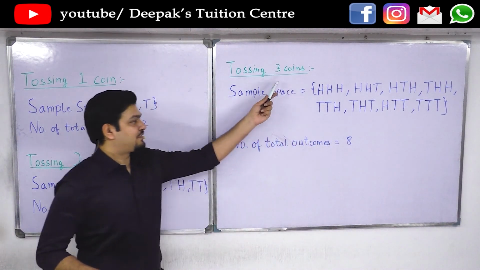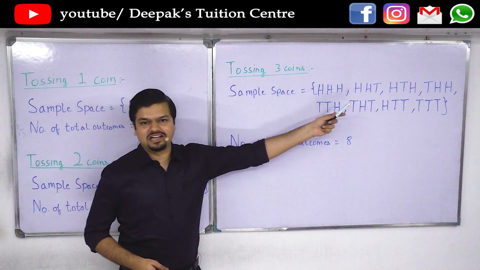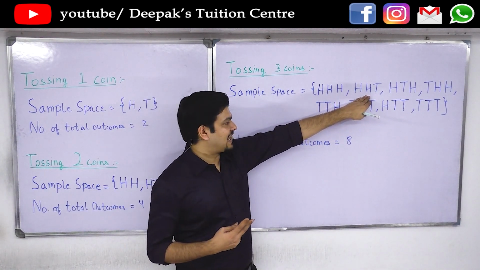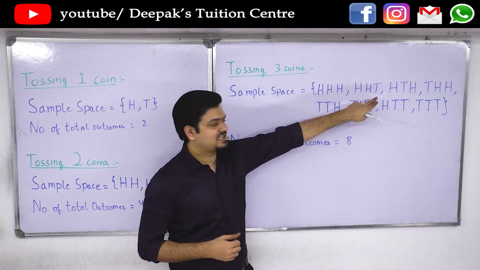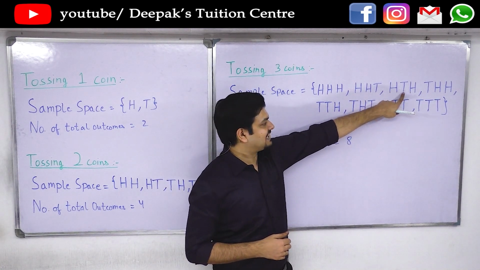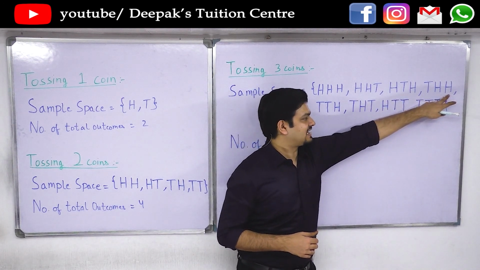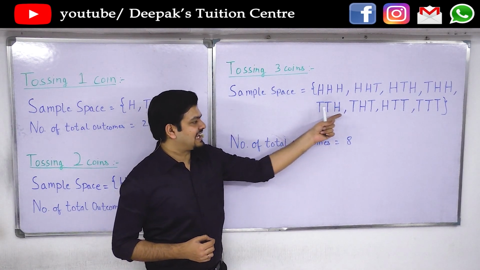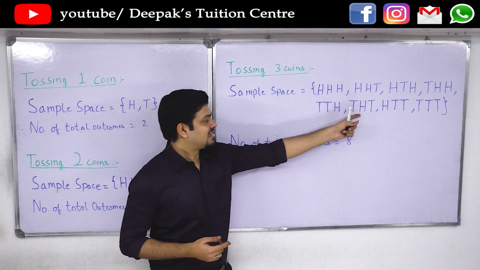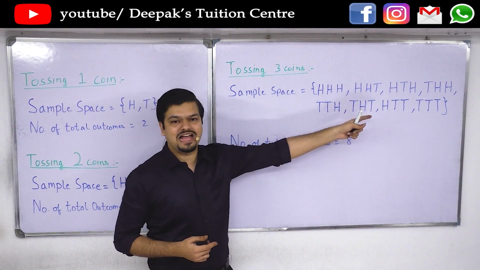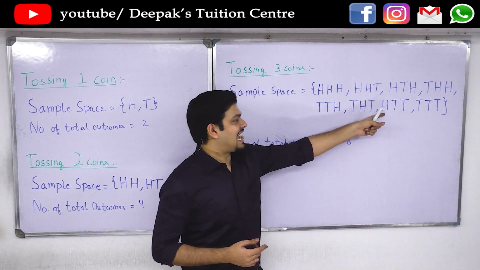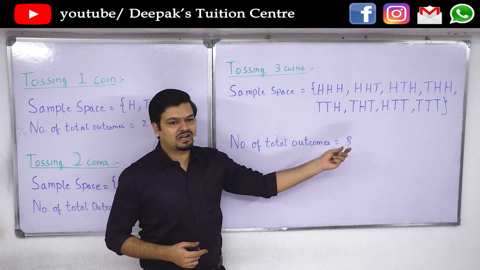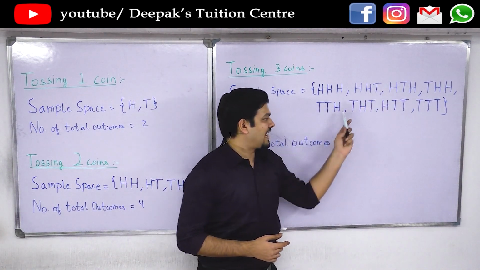If 3 coins are tossed, there are 8 possibilities. All 3 coins might have heads. The first 2 coins have heads and the third one has tails. First and third have heads and the second has tails. The last 2 have heads and the first one has tails. Or the first 2 might have tails and the last one has heads. The second one might have heads and the first and third may have tails. The last 2 may have tails and the first one may have heads, or all 3 may have tails. So the number of total outcomes will be 1, 2, 3, 4, 5, 6, 7, 8.